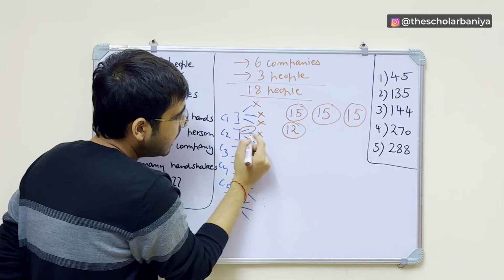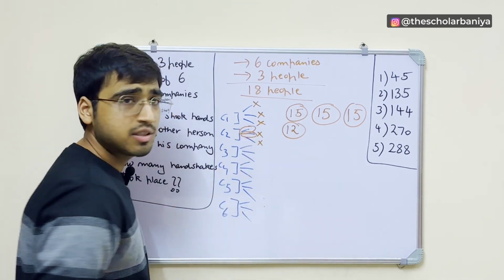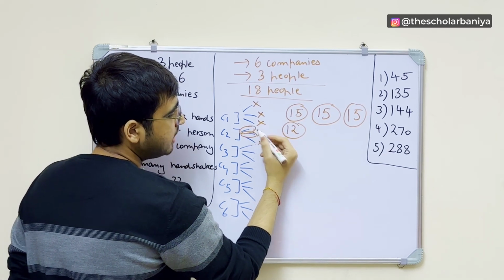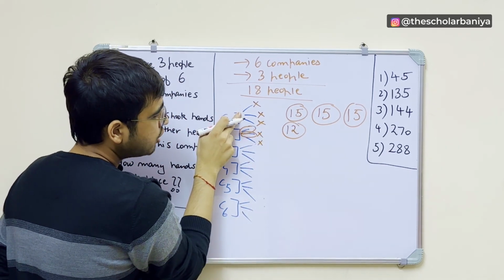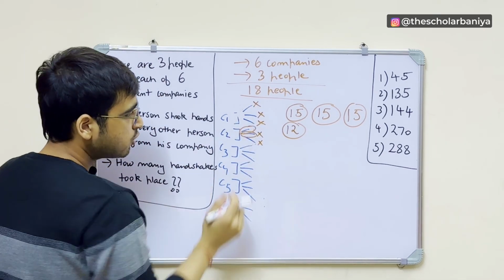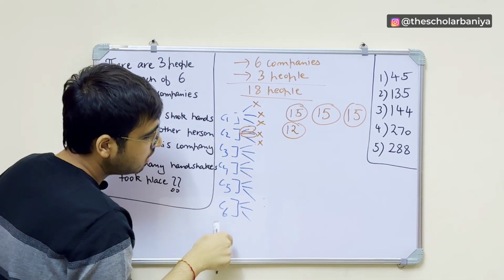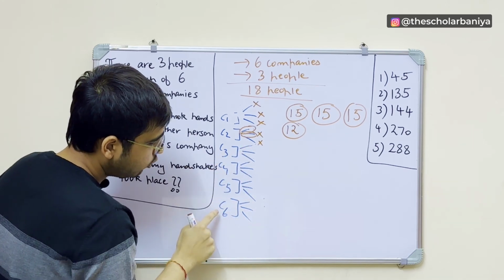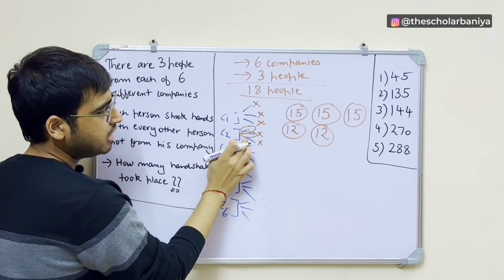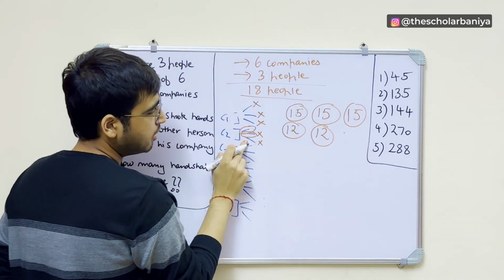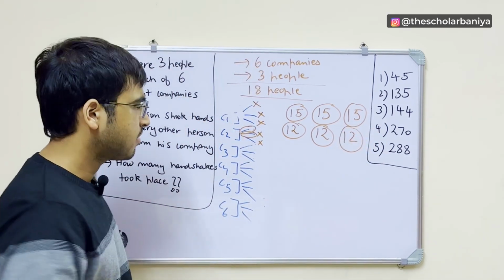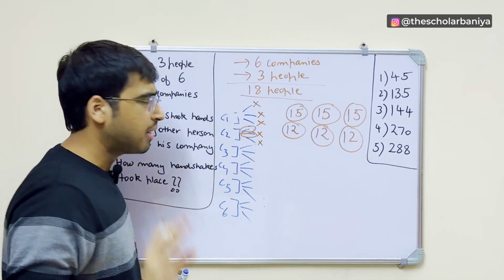Similarly, the second person from C2 will not shake hands with these two because they are from the same company. And similarly, he will not shake hands with these three people because they have already shaken hands with them. So again, he will shake hands with all these people, which is 1, 2, 3, 4, 4 into 3, 12. And similarly for C2, like the third person from C2, right? Okay, let's take just one more scenario.